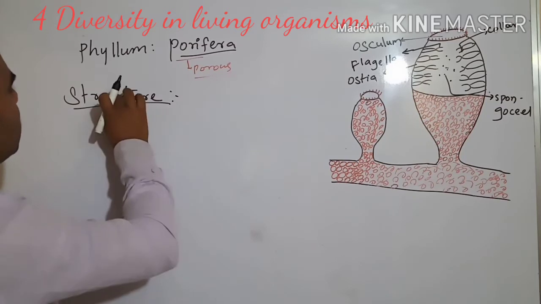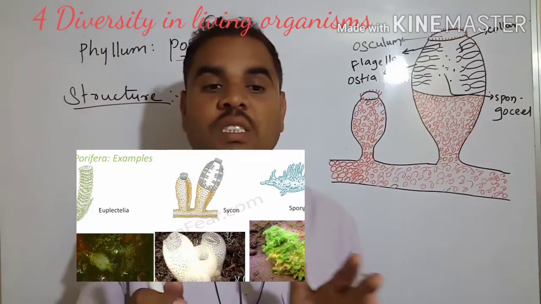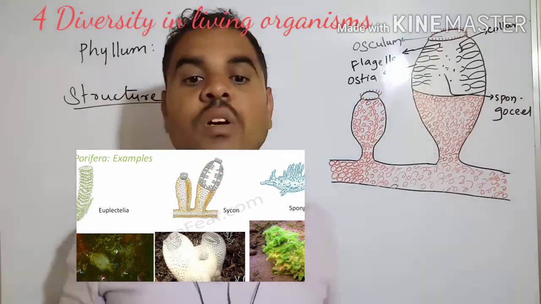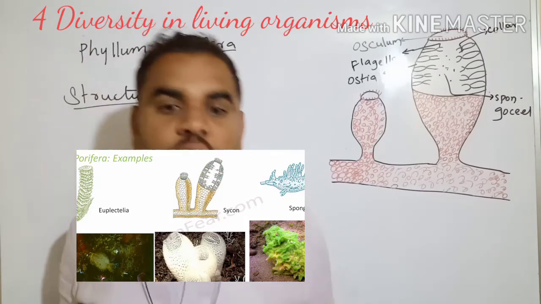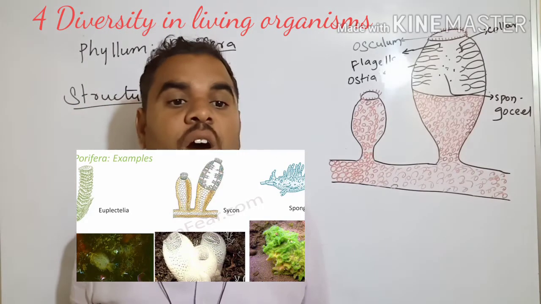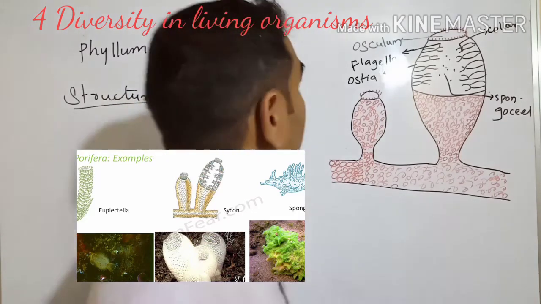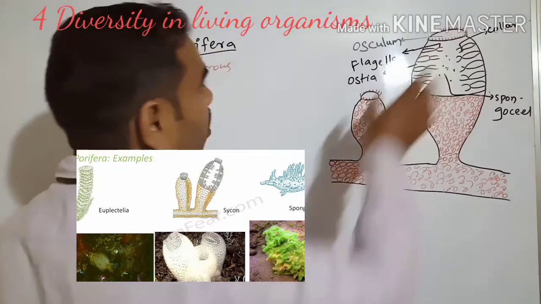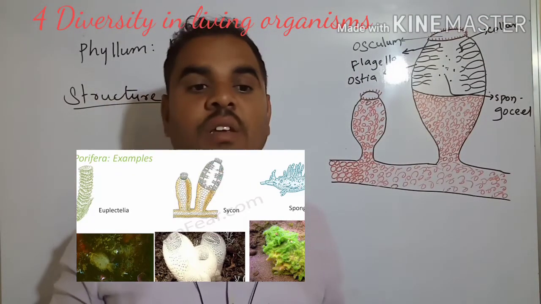Their body is hard, with a protective covering. Outside the body cavity is a skeleton made of spicules and spongin fibers. We have to see the spicules and the fibers.